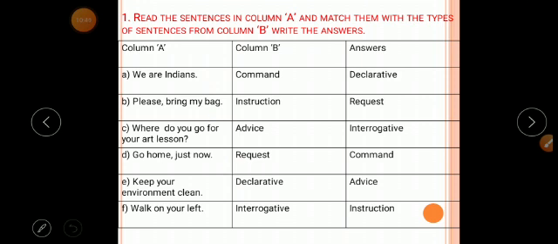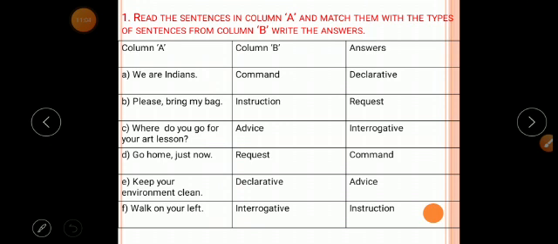Then C1, where do you go for your art lesson? This sentence shows interrogation. This is an interrogative sentence. Then D1, go home just now.